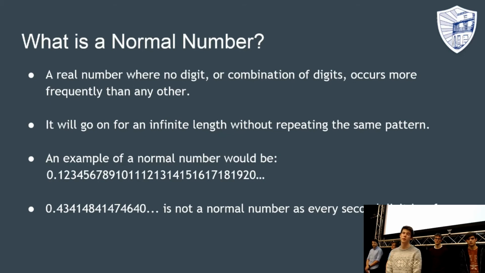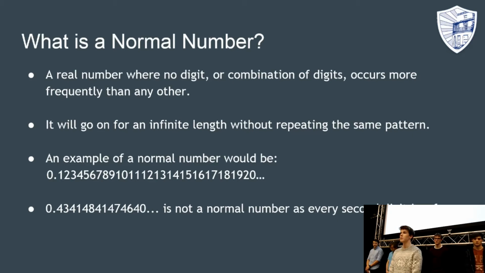An example of a normal number would be 0.12345678910 and so on until infinity. The number below this, which is shown on the screen, is not a normal number. This is because every second digit is a 4. So the digit 4 occurs much more frequently than all of the other digits.